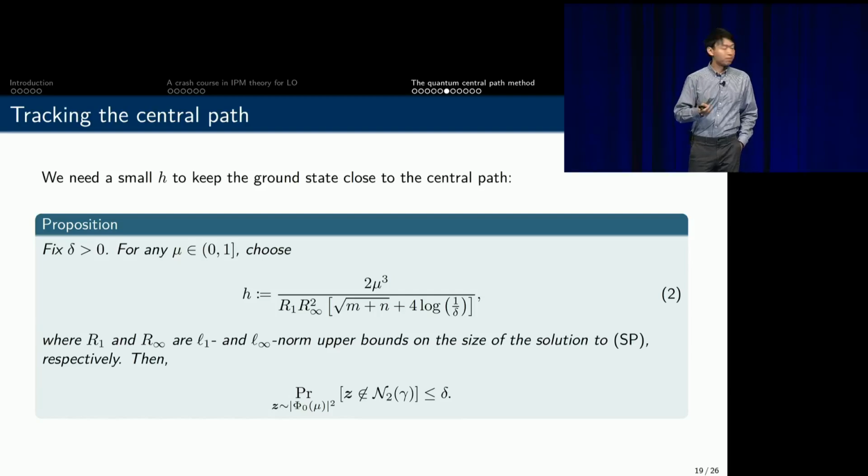And here we prove a proposition which says that by choosing this h to be linear in terms of the cube of mu, where mu is the central path parameter, and also inversely proportional to R1 and R infinity squared, where R1 is the L1 norm of the solution and R infinity is the infinity norm of the solution, we can make sure that with a very high chance, the ground state of the quantum Schrödinger operator is going to concentrate near the so-called N2 neighborhood of the central path. Basically, that says it's getting very close to the central path.